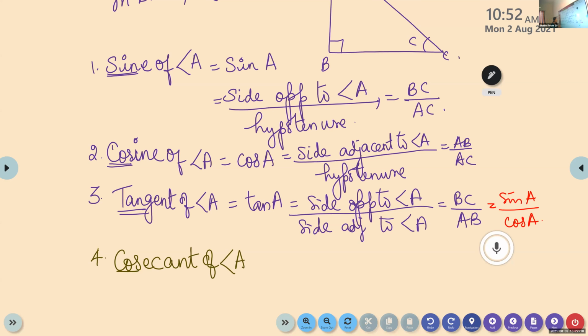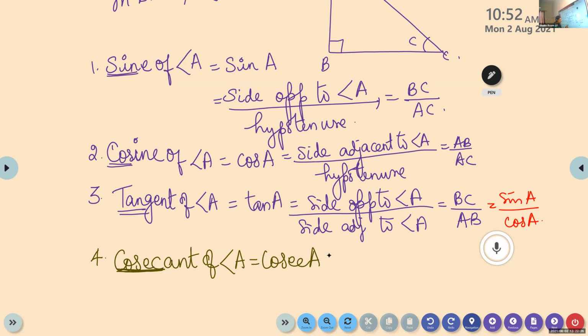So here we are going to take the first 5 letters, and we get cosec A. How is cosec A defined?